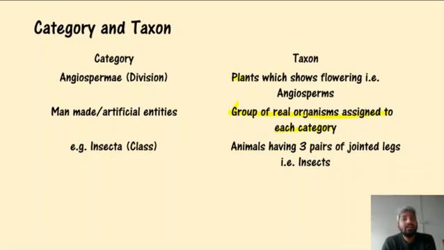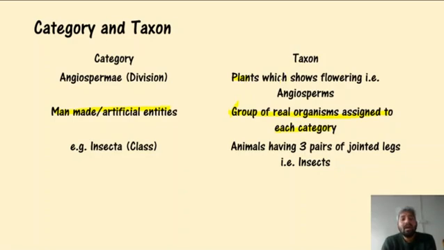What are categories? They are man-made or artificial entities. They are man-made groups. And in these entities, the real organisms are grouped.